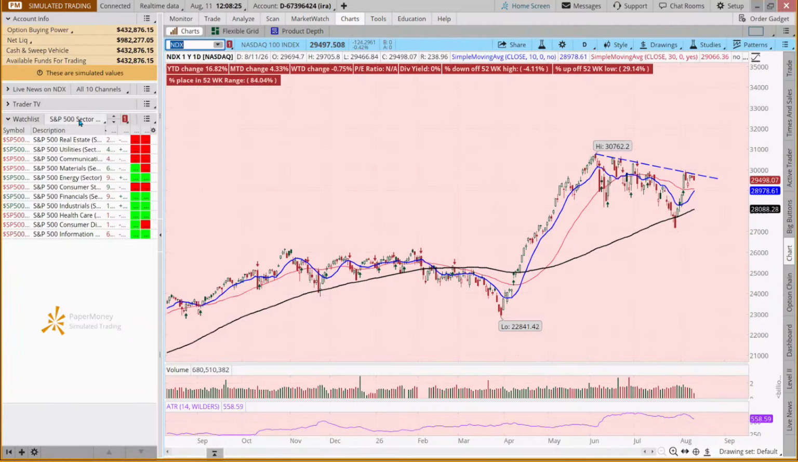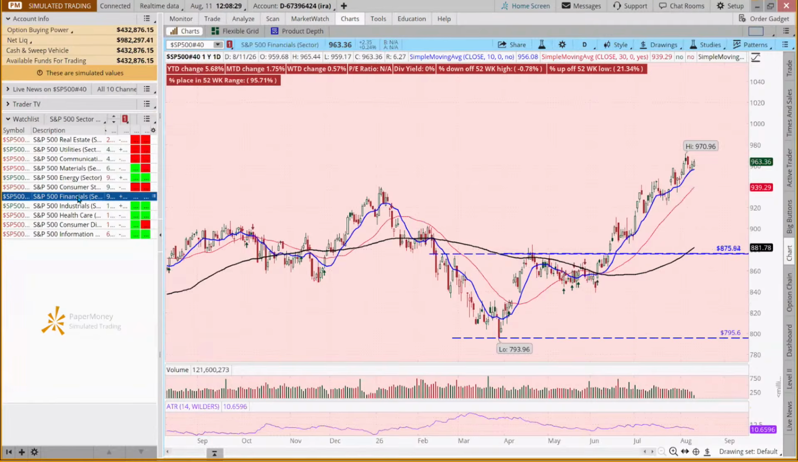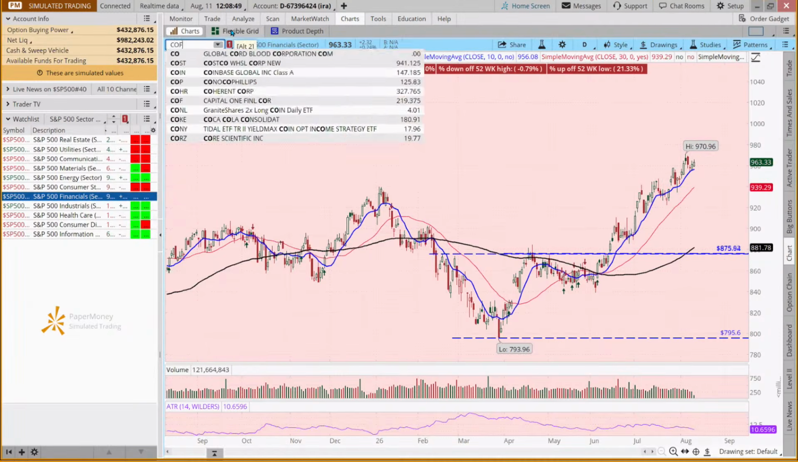And then I've brought up the S&P 500 sector indices. If we look at financials, it hit a new all-time high last week and then pulled back a little and is bouncing off this 10-day moving average, which seems to have been acting as a support level since the beginning of June. So this has been on quite the upward trajectory. And then that brings us to